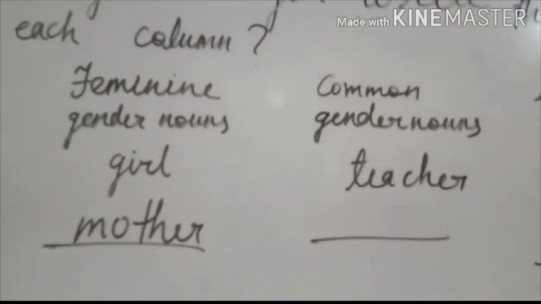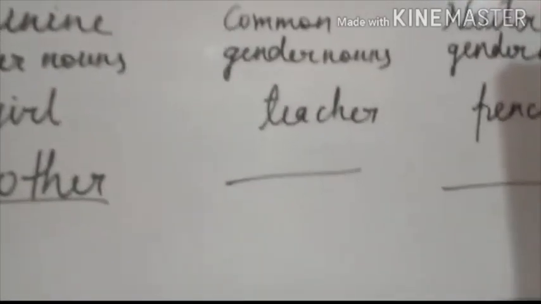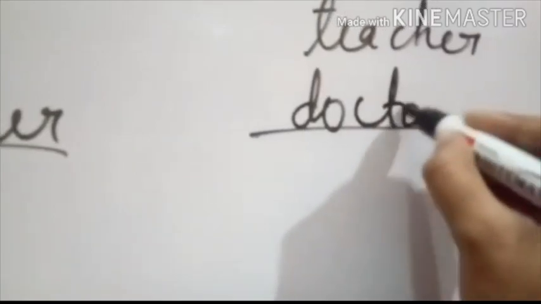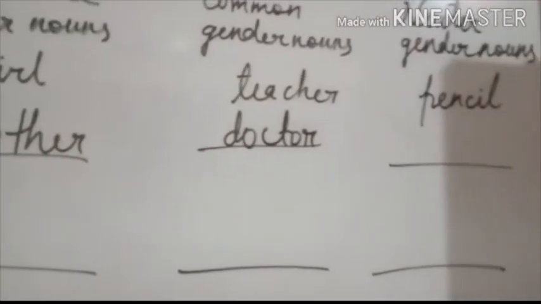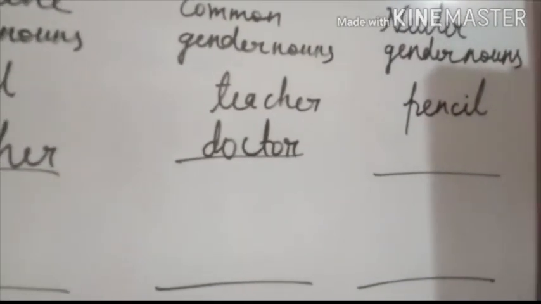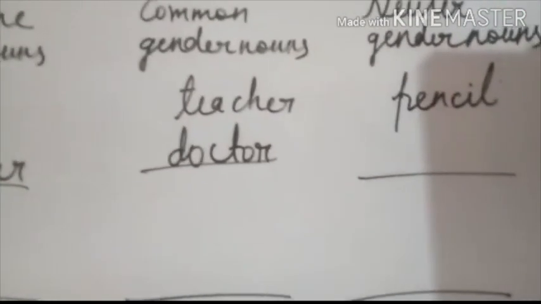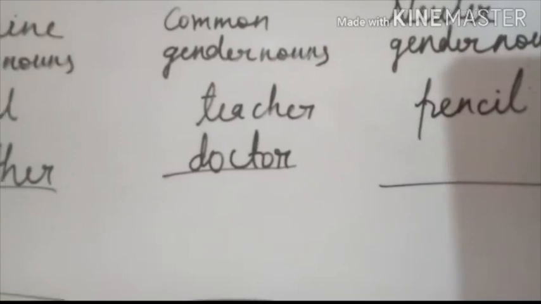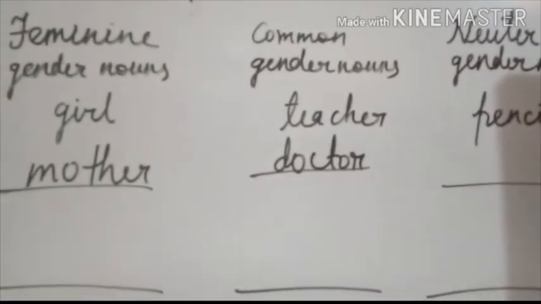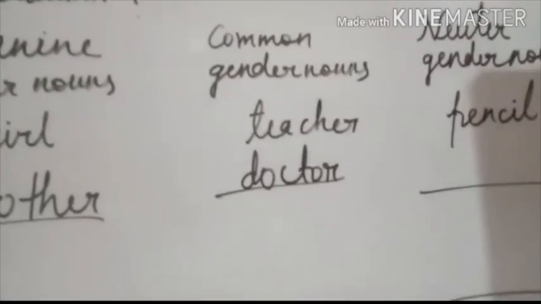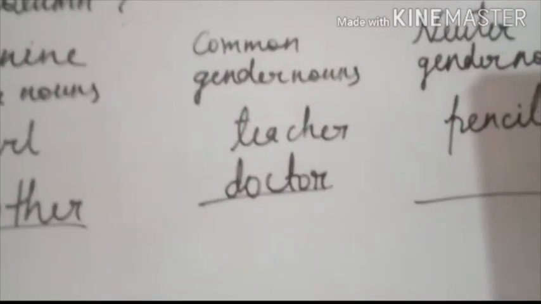What we write here now? Thinking. Here we can write here doctor, D-O-C-T-O-R, because male doctor and female doctor both are doctor, so we can write here doctor because doctor is a common name. We cannot understand when we speak only doctor what we talking about, a male person or a female person, so we write here doctor.